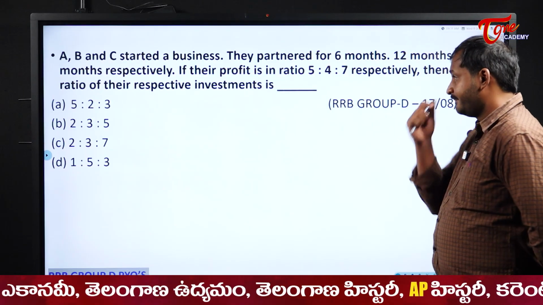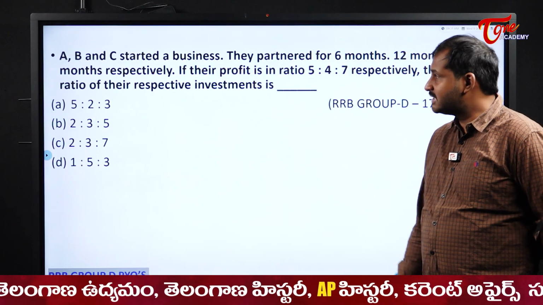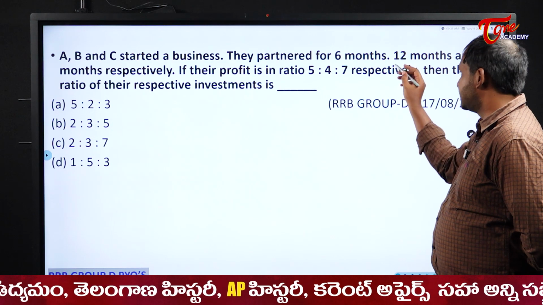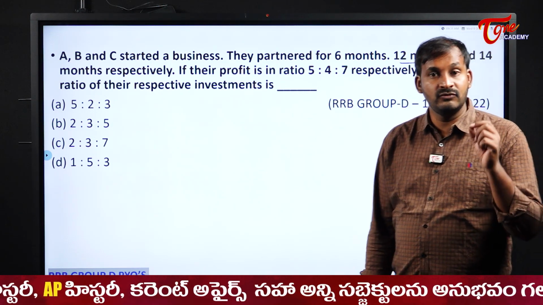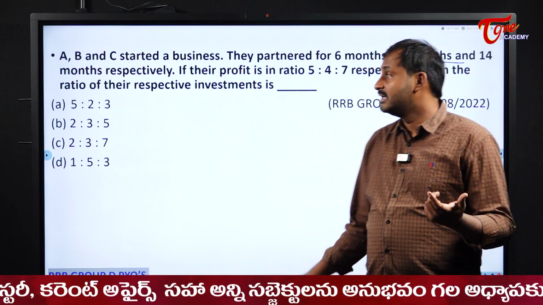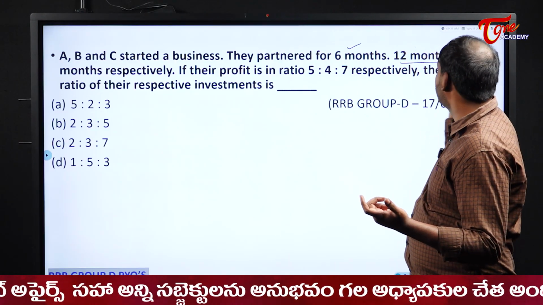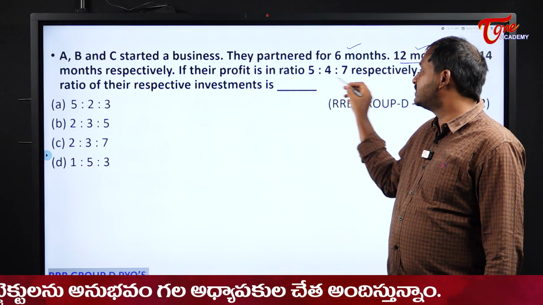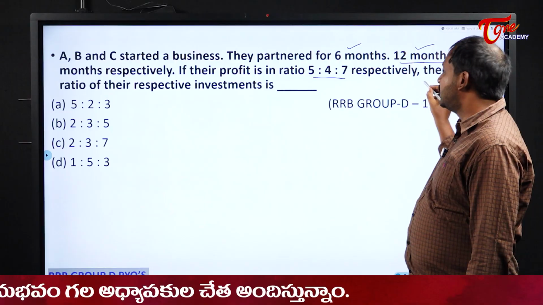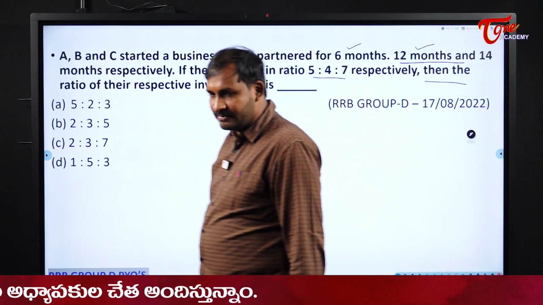Right? Next one. A, B and C started a business. They partnered for 6 months, 12 months and 14 months respectively. The durations were given in a different manner. A invested for 6 months, B for 12 months and C for 14 months respectively. If their profit is in the ratio of 5:4:7, then the ratio of respective investments is.